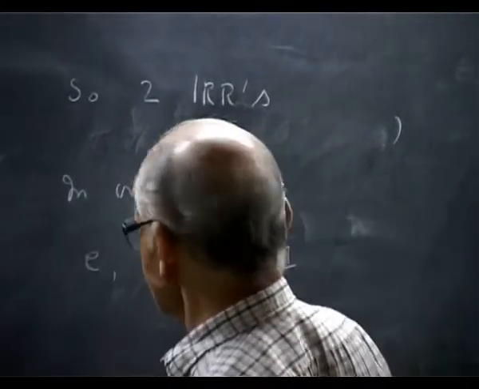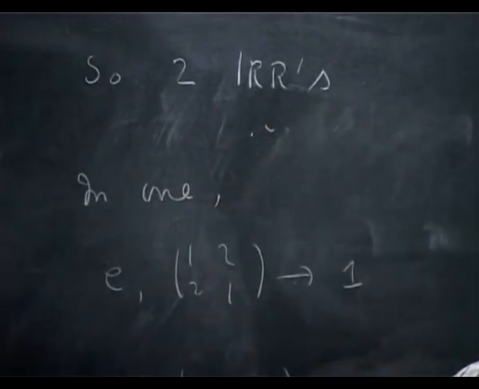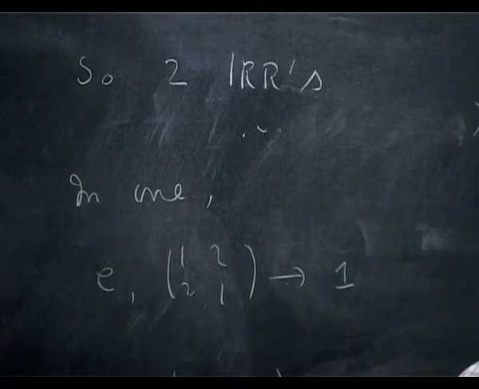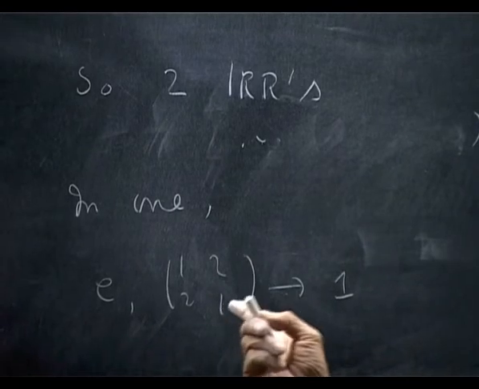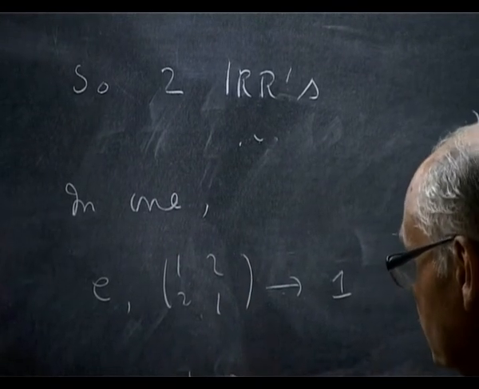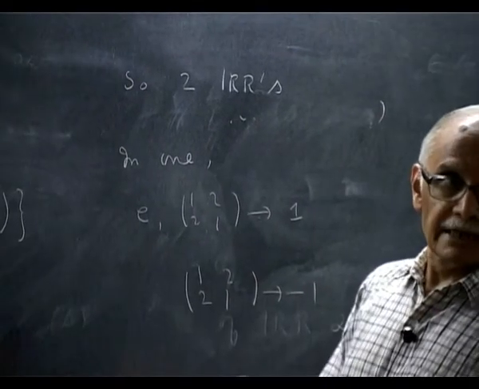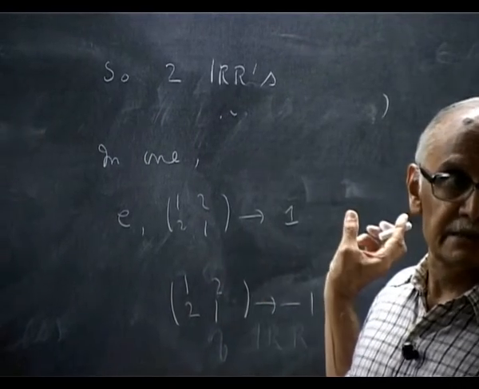The other: you can guess. The square of this is this, so this can go to 1 or this can go to -1. This is the anti-symmetric representation, and the other is the symmetric representation.